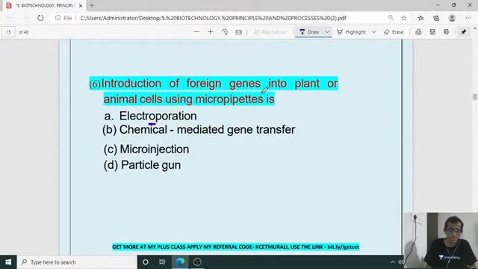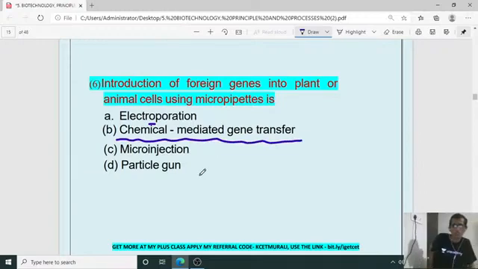Introduction of a foreign gene into a plant or animal cell using a micropipette. Micropipette, it is not the injection. Micropipette is termed as what? What is the terminology? It is called chemical mediated gene transfer.